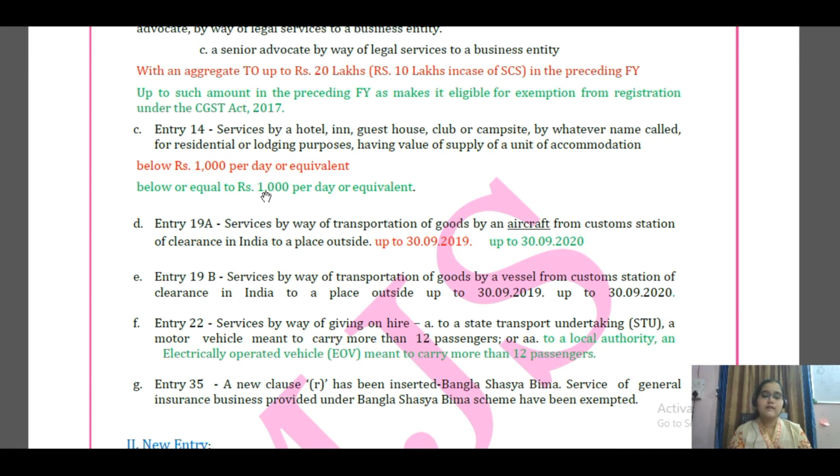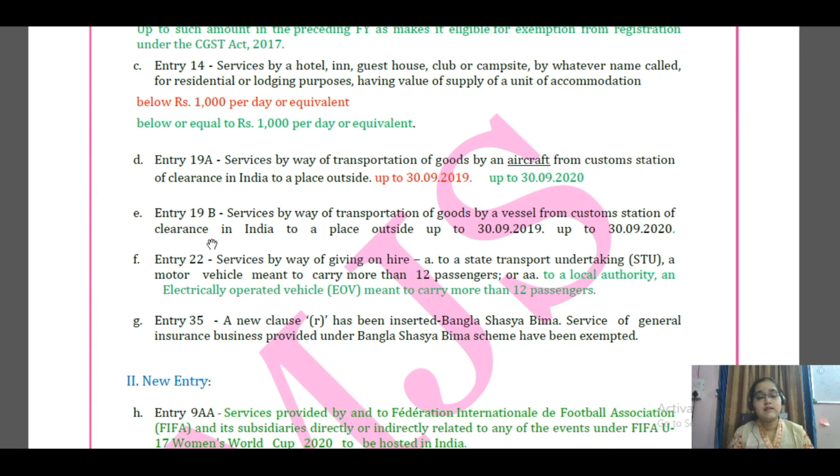Fine, very good. Then comes entry number 22. What exemption does this entry provide? Services by way of giving on hire to a state transport undertaking a motor vehicle meant to carry more than 12 passengers. So any person who is giving his vehicle, which can carry more than 12 passengers, to any state transport undertaking, then that service is given an exemption. He need not pay any GST on that service.